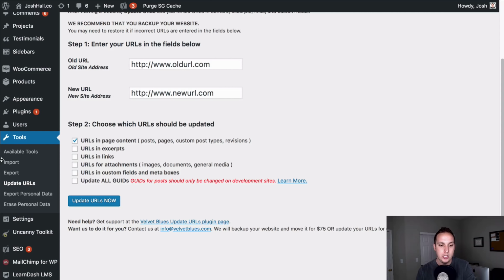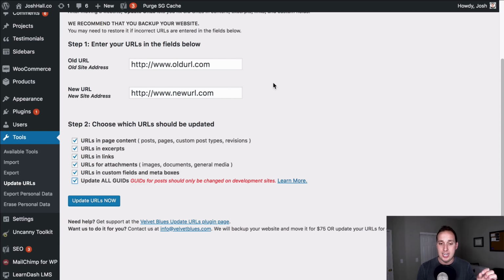So for example, once you have it all set up in your site, you're gonna go to Tools, Update URLs. You're gonna see you can put in your old URL, you're gonna put the new URL, and then I usually have all of these checked to make sure that every URL in the site, including images, content paths, links, attachments, etc., all reflect the new URL.